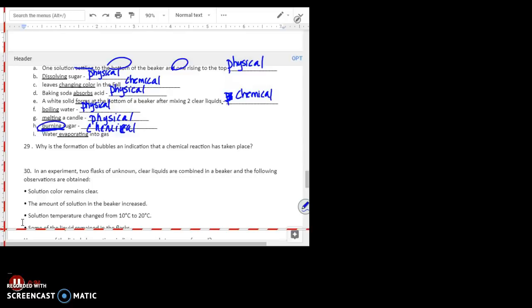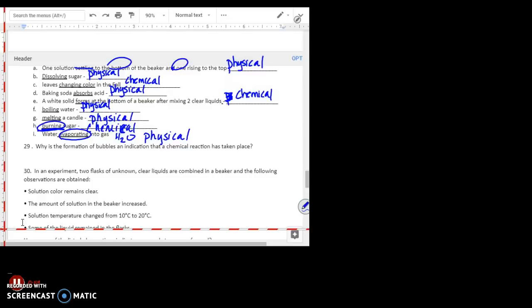And finally, water evaporating into a glass. Evaporating is still the same substance. It's turning from a liquid into a gas. But it is still going to be H2O. So that is definitely going to be physical.